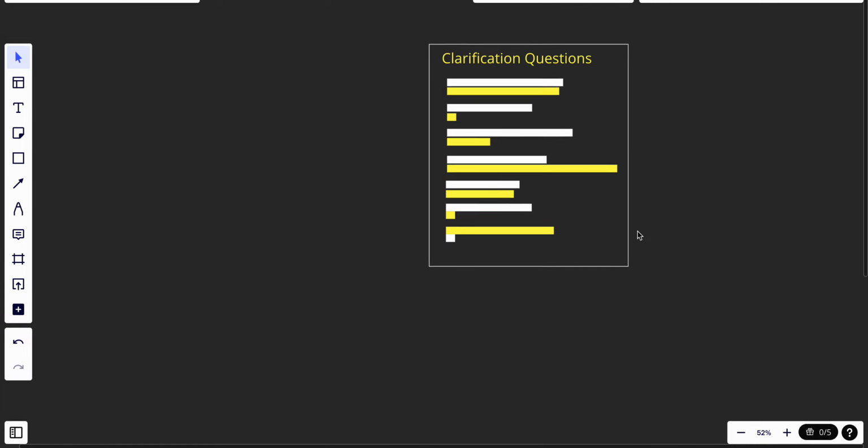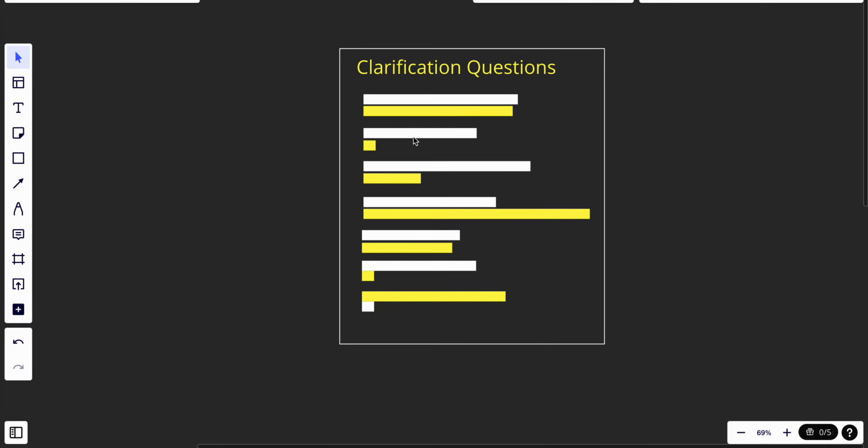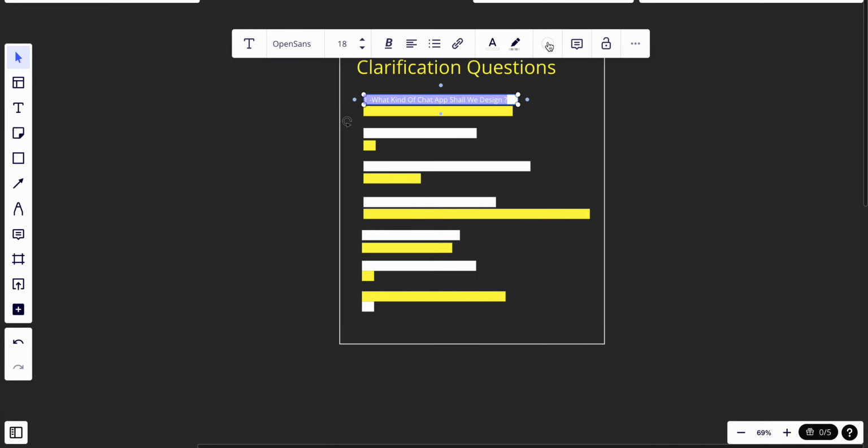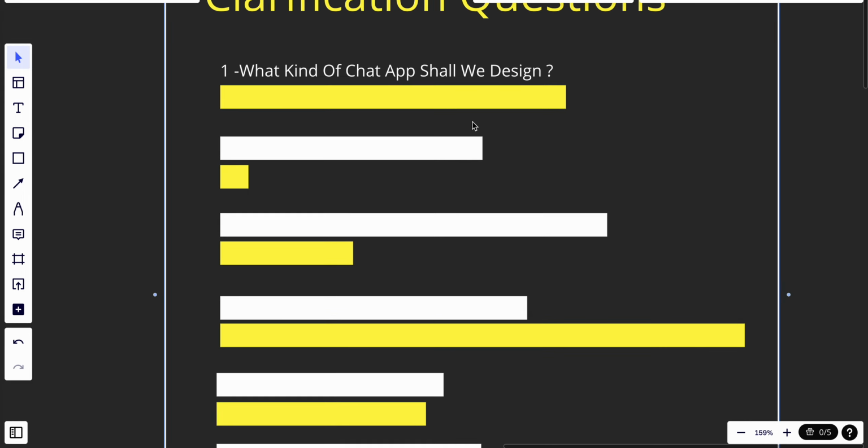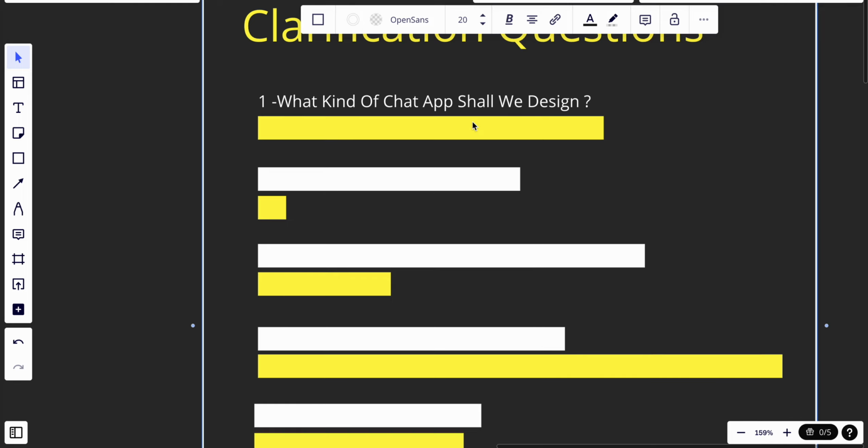So we have these types of questions, maybe from 5 to 10. From these questions, we want to know how to scale our application, whether we prefer availability or consistency, what other functionality the application has, and what the non-functional requirements are. So the first question, let's just start with it: what kind of chat app shall we design?